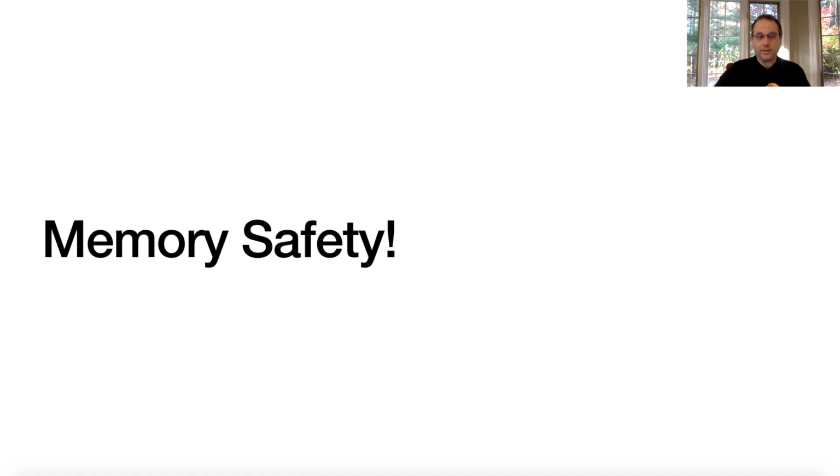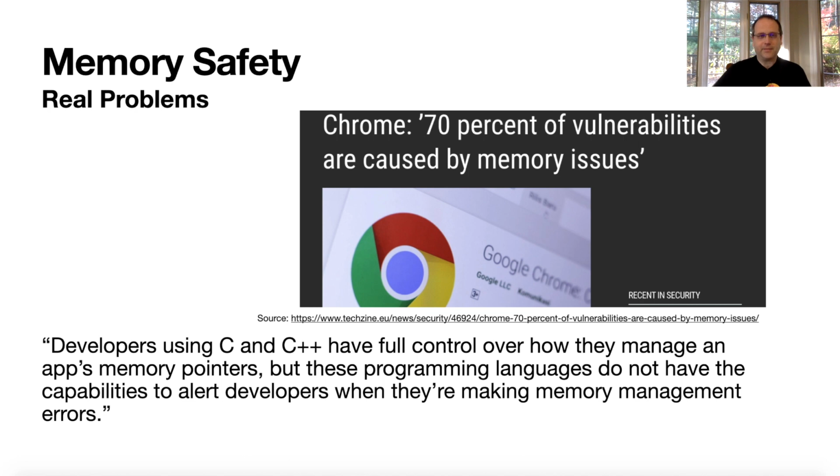All right, so let's talk about memory safety, because in order to talk about trusted code, you have to talk about memory safety. So there are real problems with memory safety in real applications. Look here: in Chrome, 70% of vulnerabilities are caused by memory issues. Developers using C and C++ have full control over how they manage an app's memory pointers, but there's no help from the language itself to determine whether a pointer is safe to access or not.